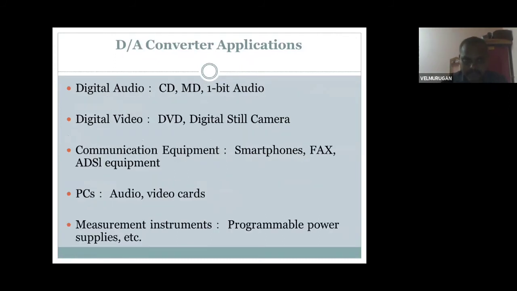Next, students, digital to analog converter applications. Where is it used, and why is it used there? Digital to analog converters are used in first CD compact disc, then 1-bit audio, digital video, DVD, and digital still camera. First, digital audio: compact disc and 1-bit audio.